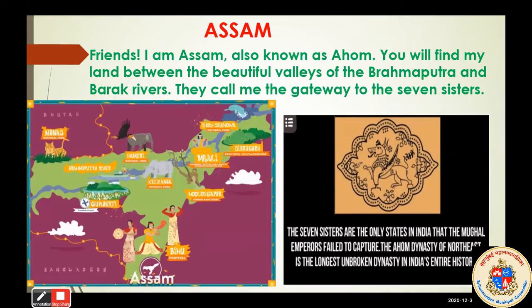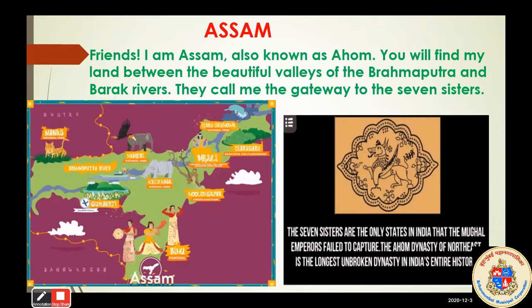You can see here the map of Assam and historical places of Assam, that is Manas, Kaziranga, Majuli, and you can see Guwahati. So all these places are very beautiful. Assam is also called Ohom. Why? Because there was the Ohom dynasty, the Ohom kingdom in Assam.